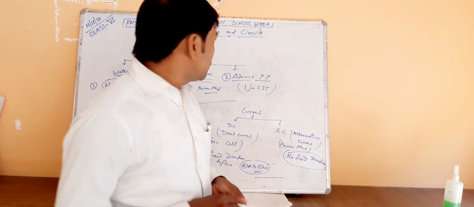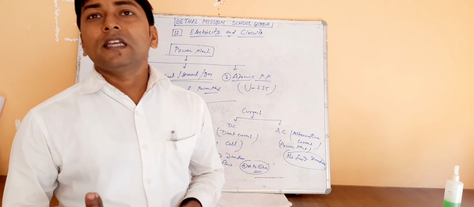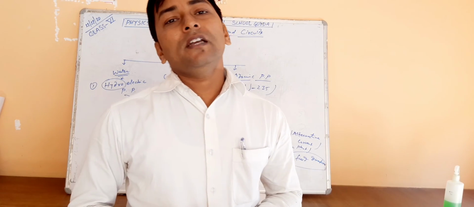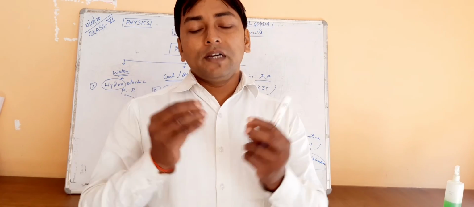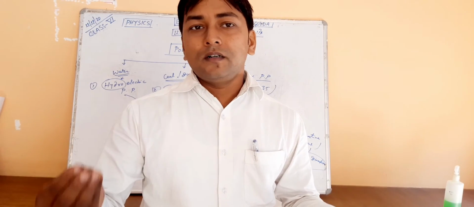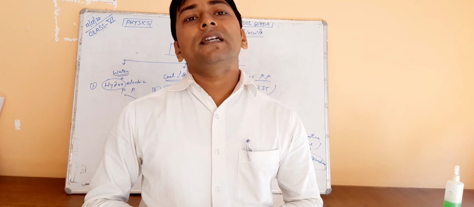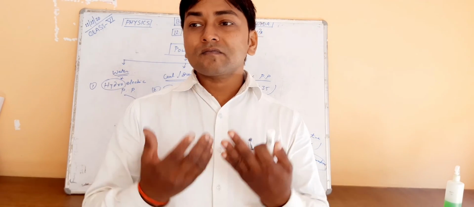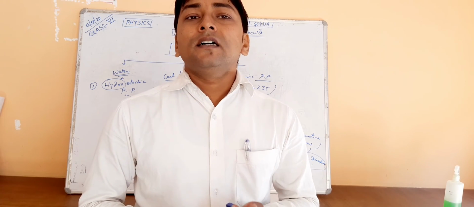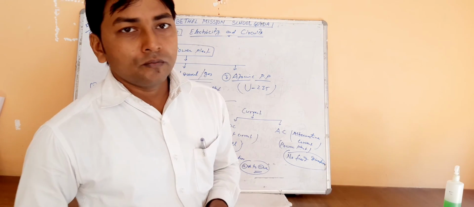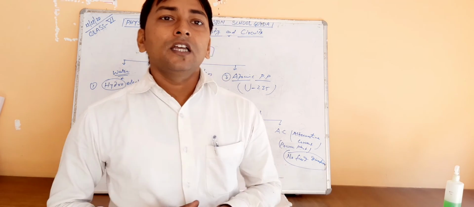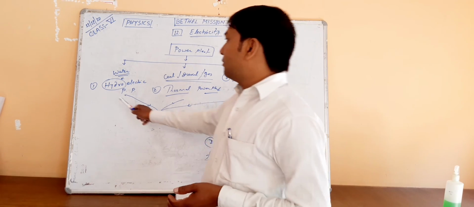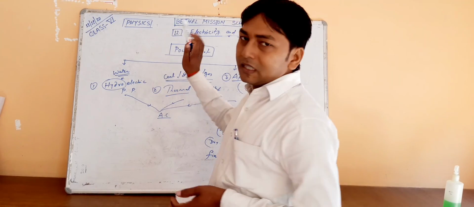Atoms are used to move the turbine through atomic fission. One atom breaks into many parts, and that increases the energy, and that energy is used to move the turbine. So the process is the same in all of them.